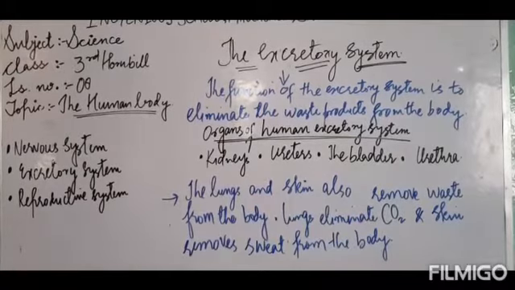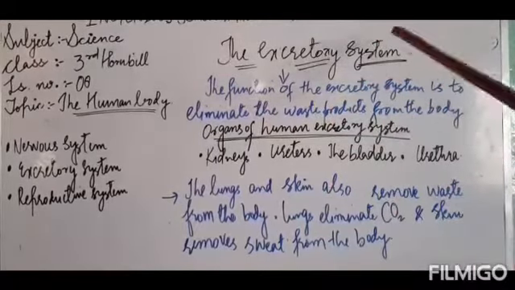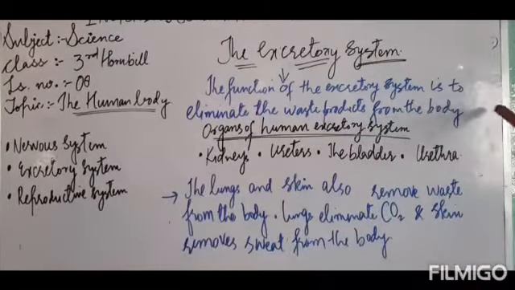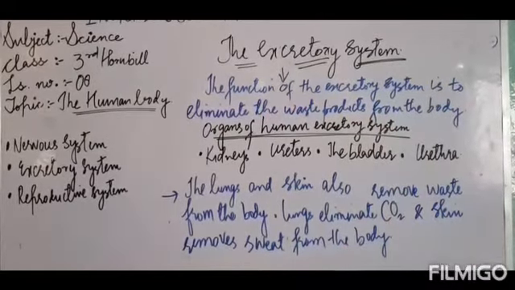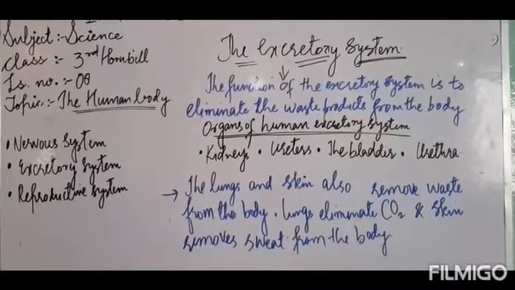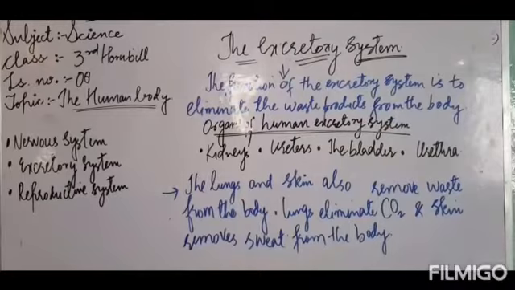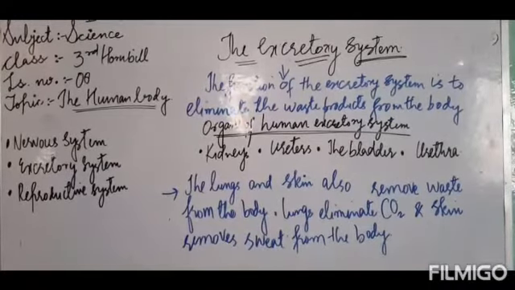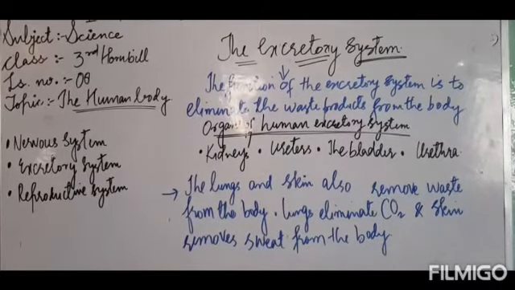And the system involved in the process of the excretion is known as the excretory system. So, the function of the excretory system is to eliminate the waste products from our body. Waste products are in the form of the undigested food, in the form of stool, in the form of urine, in the form of sweat, isn't it? In the form of carbon dioxide.